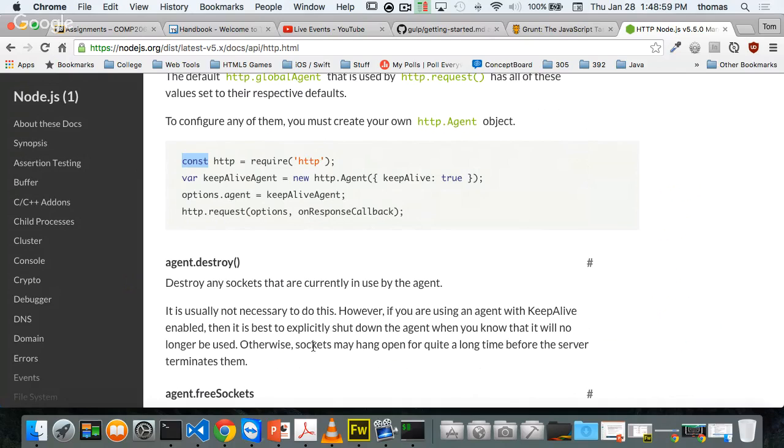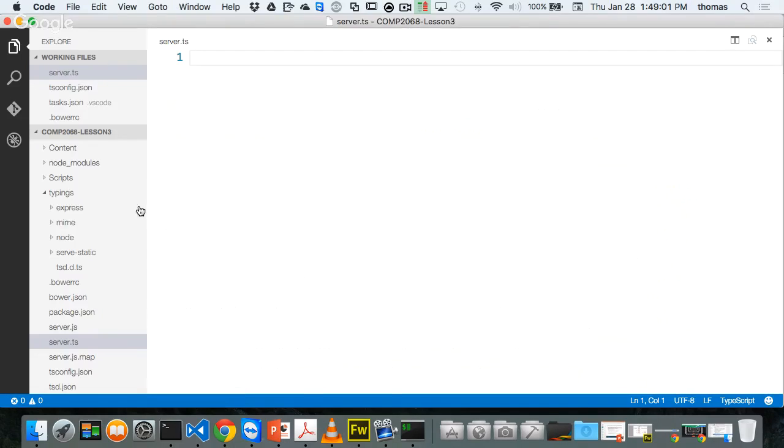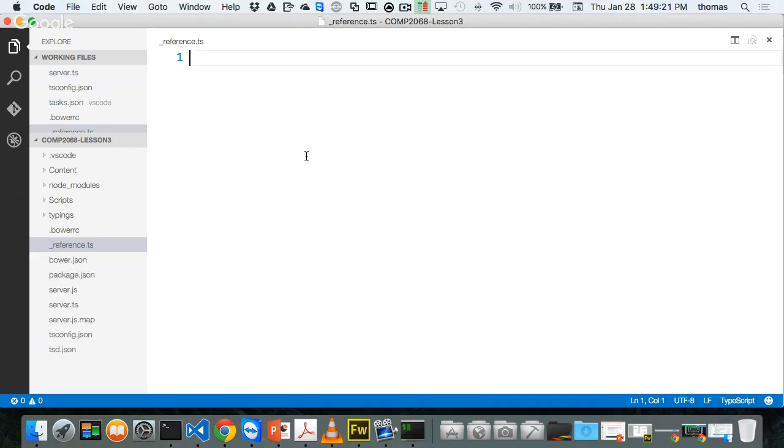But before that, to set us up properly, one thing we're missing here in our root folder, and I like to do this, is a reference.ts file that I'm going to refer everything else to. All right, so let's do that. I'm going to go into the root of my folder here, right-click, new file, and I'm going to call this new file _reference.ts.